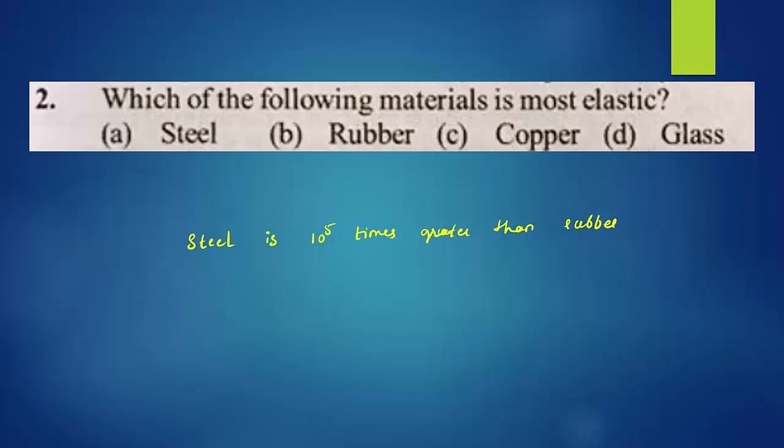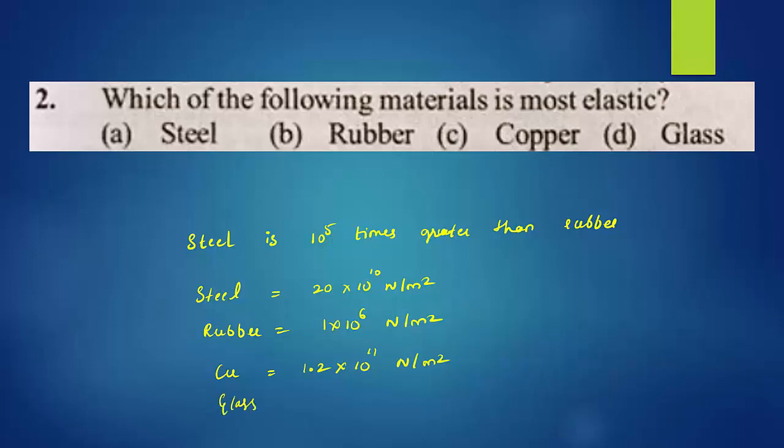The actual value of steel, you can remember from the tabular column, is 20 into 10 raised to 10 Newton per meter square, and rubber has 1 into 10 raised to 6 Newton per meter square, and copper has 1.2 into 10 raised to 11 Newton per meter square. Similarly for glass, its value is 7 into 10 raised to 10 Newton per meter square.